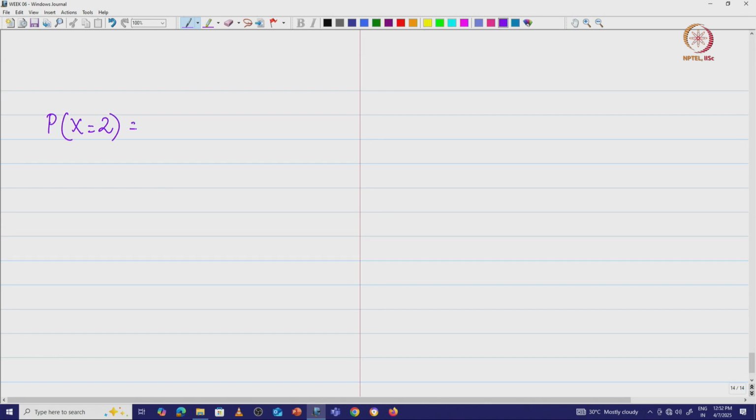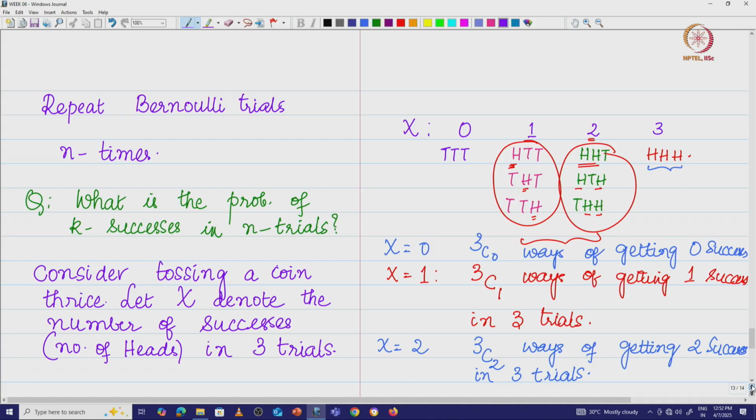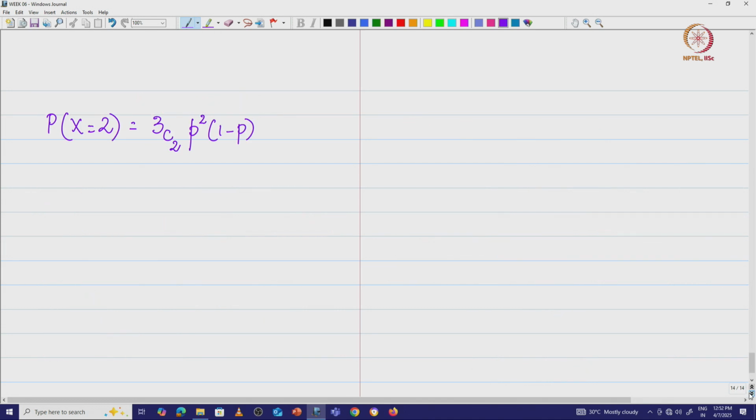This is nothing but 3C2, and I look for 2 successes, which means I am going to have p power 2, and there is one failure which is going to be 1 minus p, precisely what we see here. Success with a probability p, success with a probability p, it is p into p into 1 minus p, p into 1 minus p into p, 1 minus p into p into p, that is what we have. So we have 3C2 p power 2 into 1 minus p.